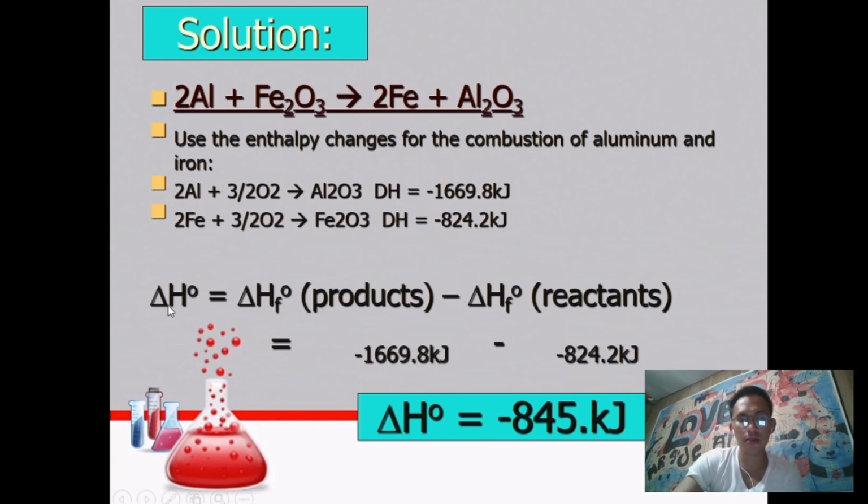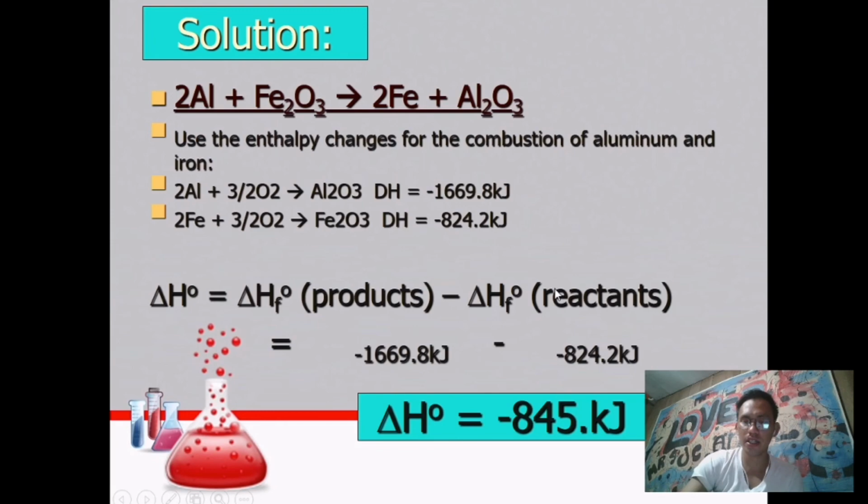So, by just following this formula, the products minus the reactants, so negative 1,669.8 kilojoules minus negative 824.2 kilojoules, the answer is change in enthalpy is equal to negative 845 kilojoules, or shall we say negative 845 kilojoules ang answer po sa combustion of aluminum and iron